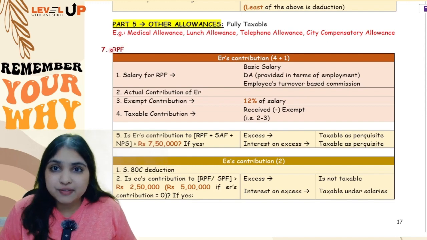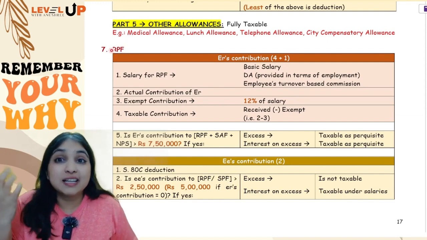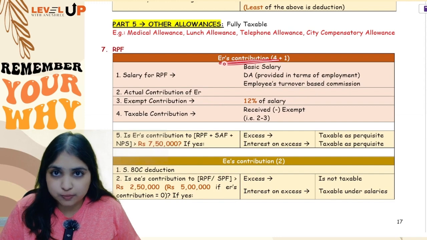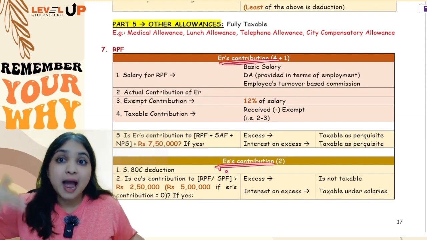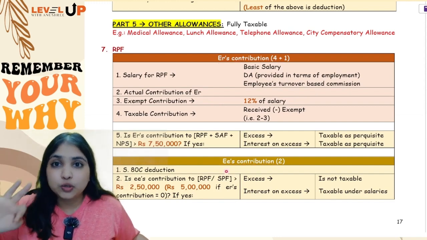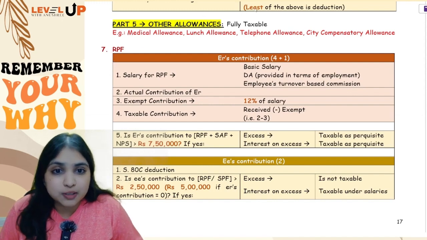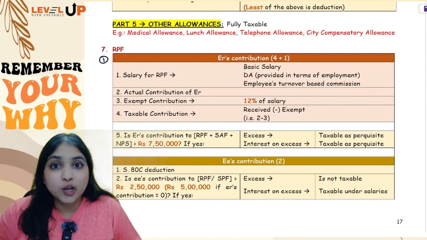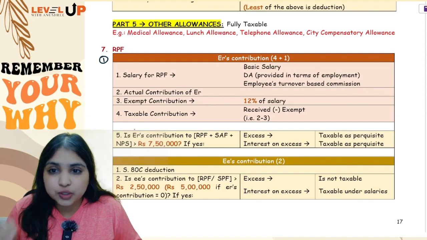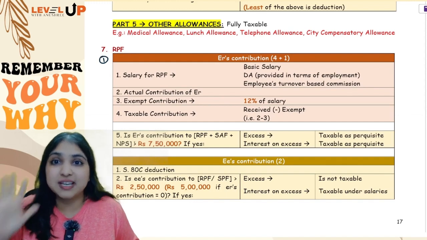Now in your RPF discussion there are two adjustments, guys, or in fact there are three adjustments. You have employer's contribution, you have employee's contribution, and then you have interest on RPF. So totally 3 adjustments you have. Let's talk about them one by one. Let's talk about employer's contribution. Here we will always do the computation in the form of 4 plus 1, 5 steps.